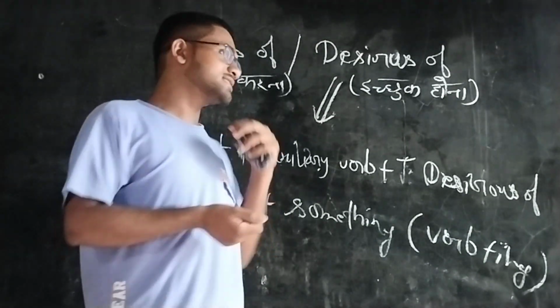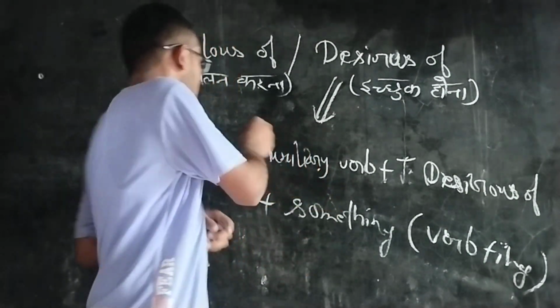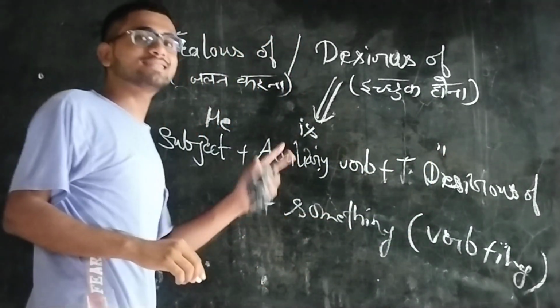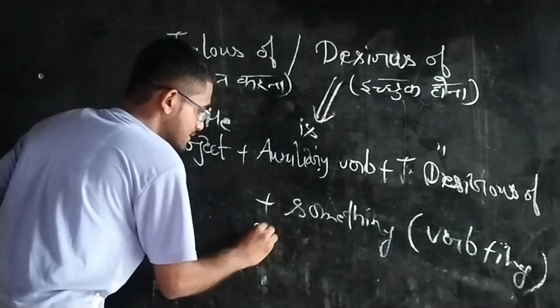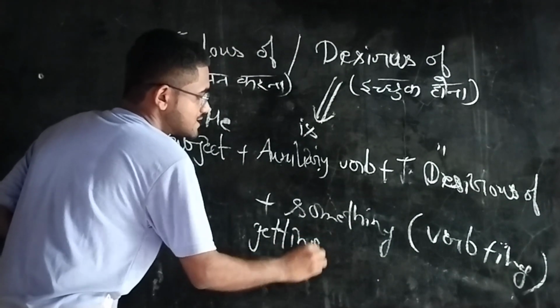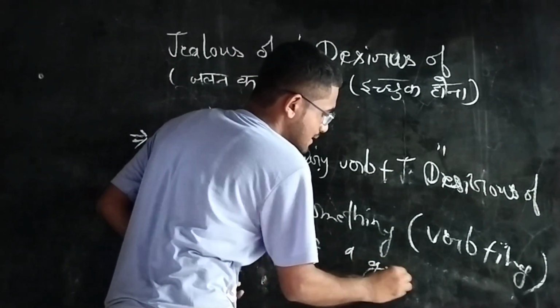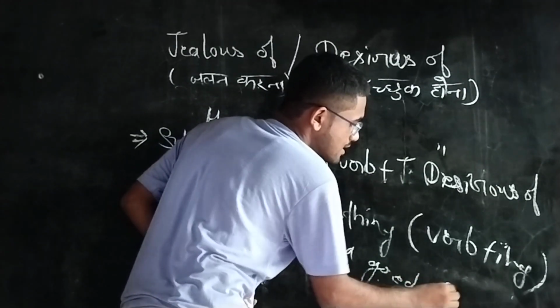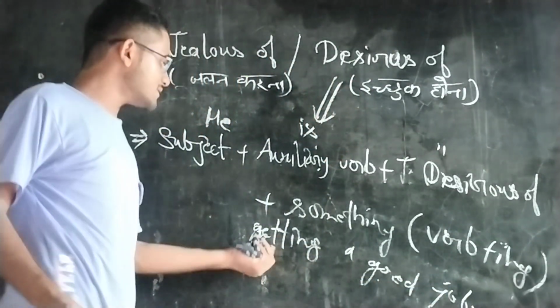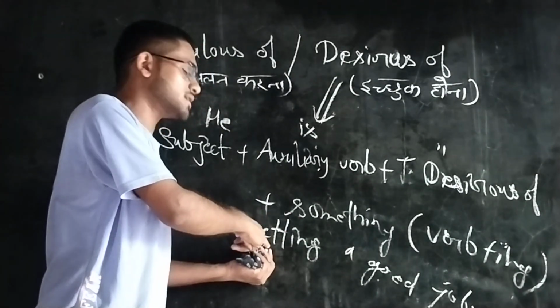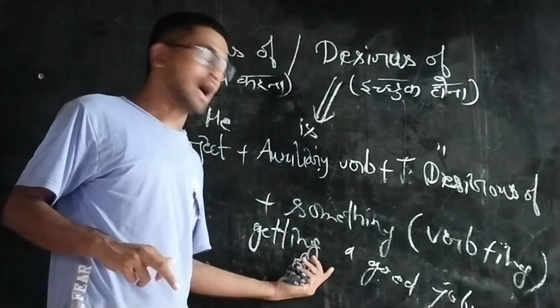Example: he is desirous of getting a good job. Get means पाना, find करना. You can see that a verb comes in this sentence, that is get, and its form is ing form.